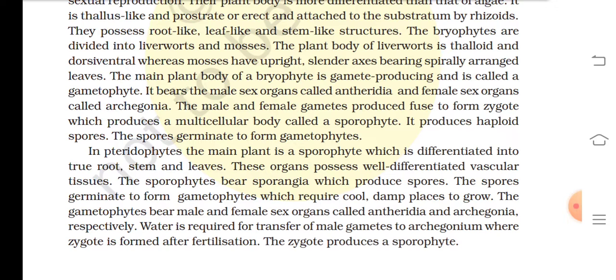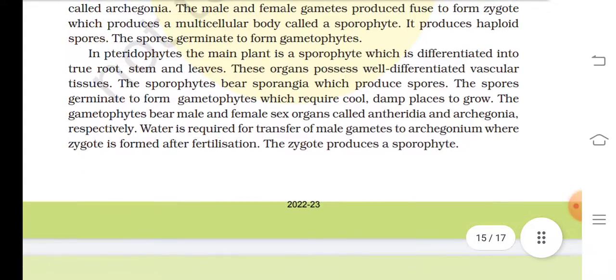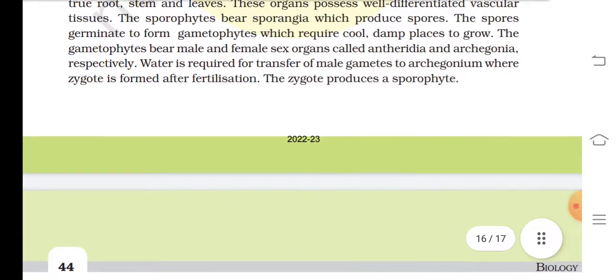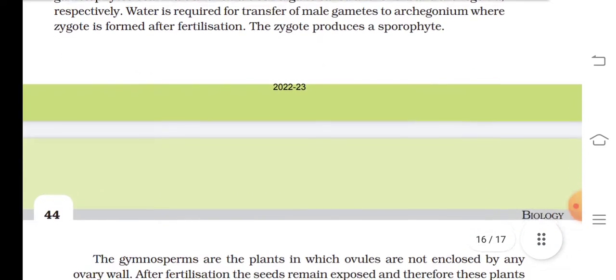In pteridophytes, the main plant body is sporophyte, which is differentiated into true root, stem, and leaves. These organs possess well-differentiated vascular tissue. The sporophyte bears sporangia, which produce spores. The spores germinate to form gametophyte, which requires cool, damp places to grow. The gametophyte bears male and female sex organs called antheridia and archegonia respectively. Water is required for transfer of male gametes to archegonium, where zygote is formed after fertilization.